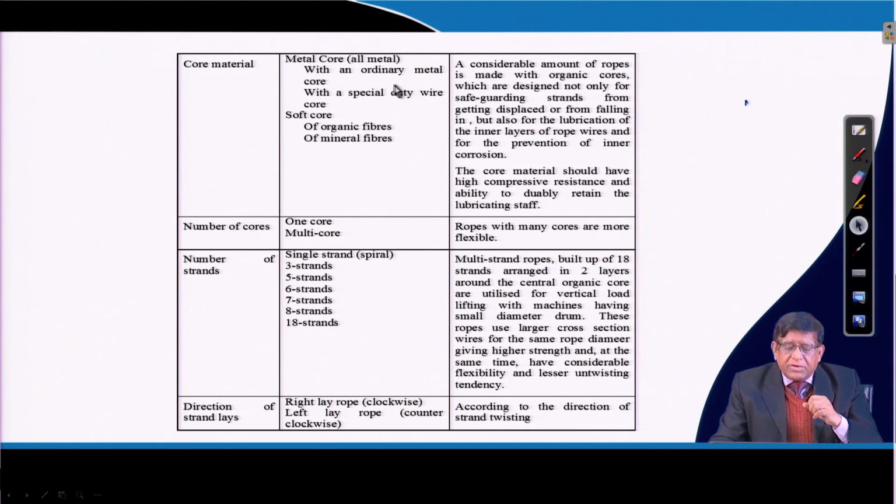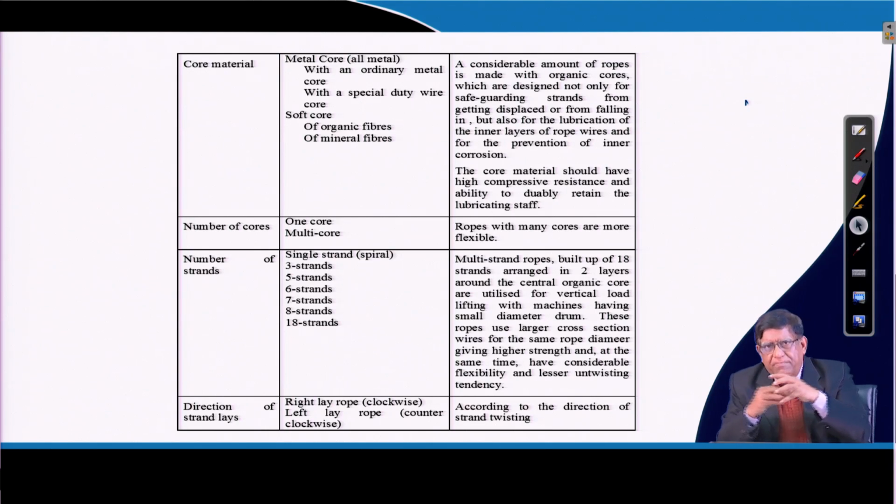Similarly, for what type of core material you will be using. A metal core, an ordinary metal core can be there, or a special duty wire rope core can be there, or organic fiber could be a core. A considerable amount of ropes is made with organic cores, which are designed not only for safeguarding strands from getting displaced from falling in, but also for lubrication of the inner layer of the rope wire and for prevention of inner corrosion, because the fiber can take the lubricant, so that inside, when the wires will be rubbing into each other, they will get lubricated.